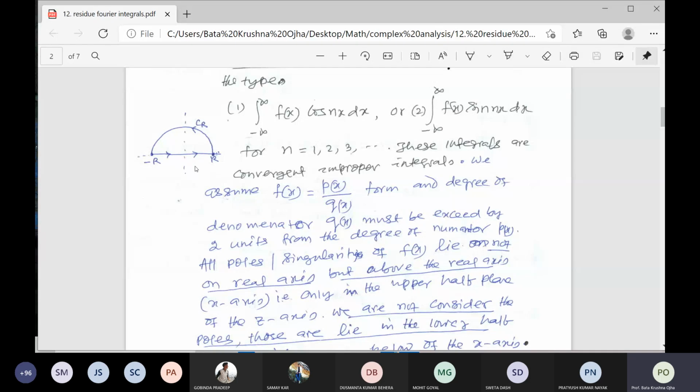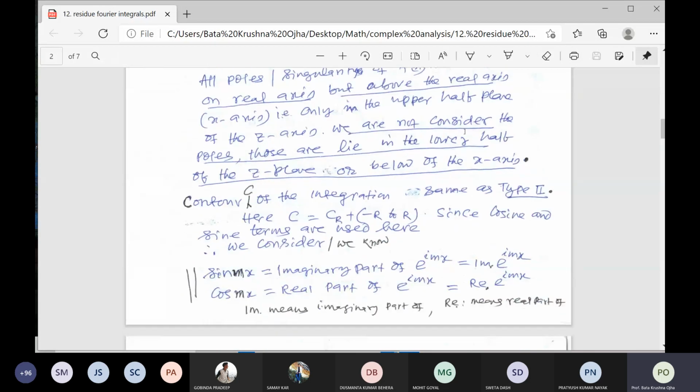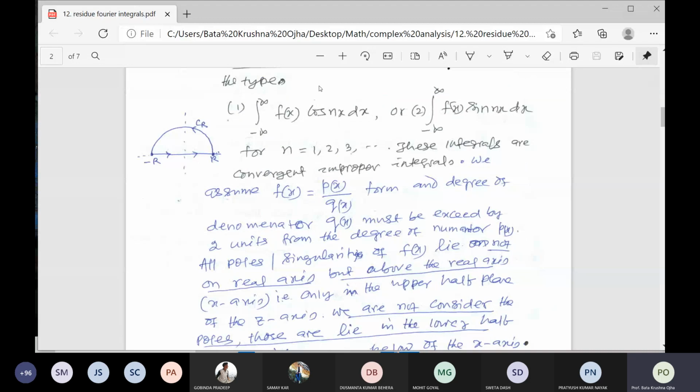So it is the same contour, the only difference is that it is associated with cos nx or sin nx or both. Here also the same conditions: there are no poles on the real axis. All the poles we have to consider for calculation of residue are in the upper half of the z plane, that is the first and second quadrant only. Those poles which lie in the third and fourth quadrant, below the z plane, we do not consider; we discard those poles for the calculations.